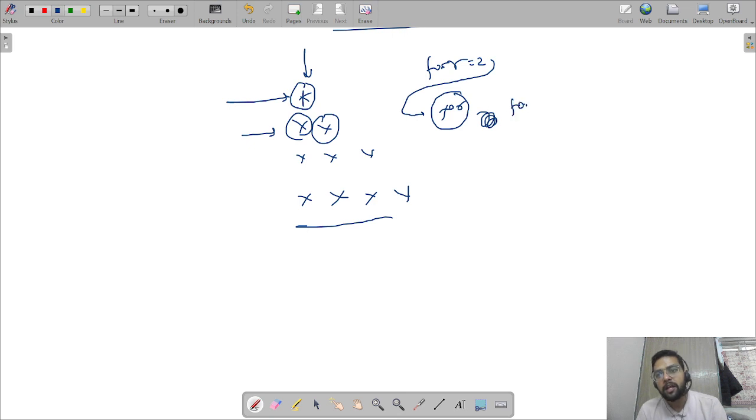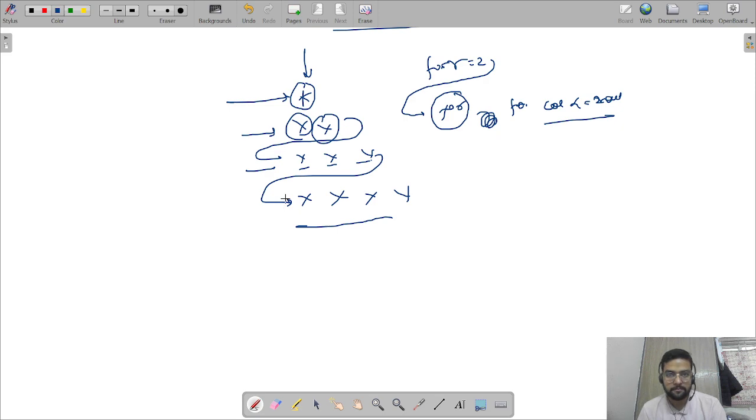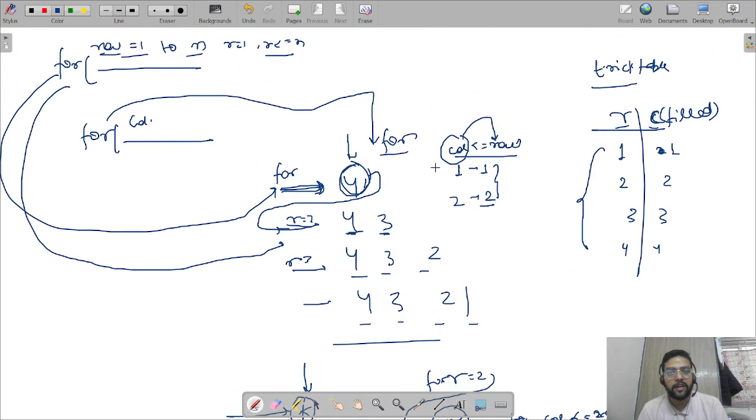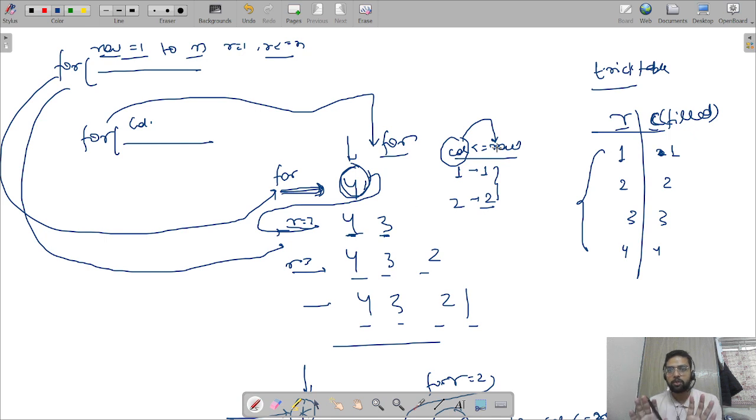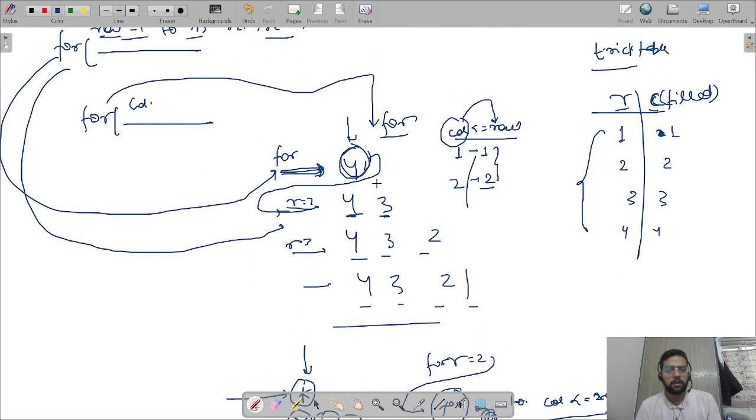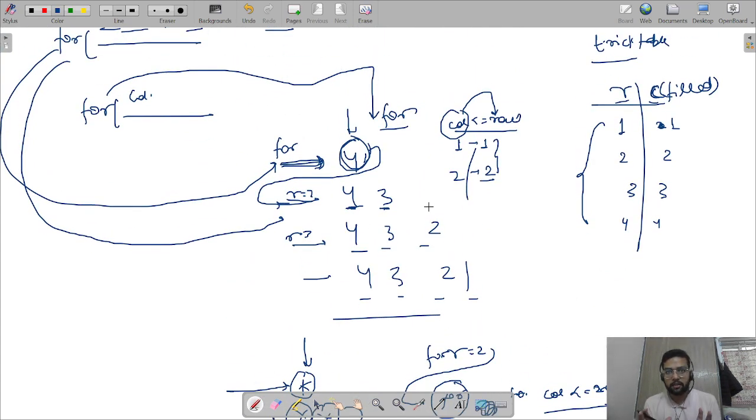That means the inner for loop condition should reach row and it should terminate. When row is 3, it should reach 3 and terminate. So that is why the condition of the inner for loop is column less than equals to row. Till it reaches row, it should print. And what it should print, we will see. Here it is numbers, here it is star. But we got the main condition, the pattern is 90% solved. Column equals 1 and column less than equals row.